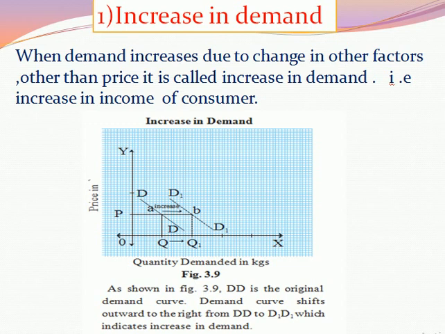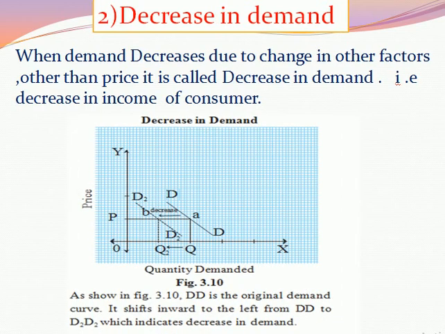What is meant by increase in demand? When demand increases due to change in factors other than price, it is called increase in demand. For example, demand increases due to increase in the income of consumers. If consumer income increases, they will demand more commodity. Here demand increases, but the reason is the increase in income, not the price. Prices remain the same, but the other factor, income of consumer, increases, and due to that, the demand for the product increases. It is called increase in demand.